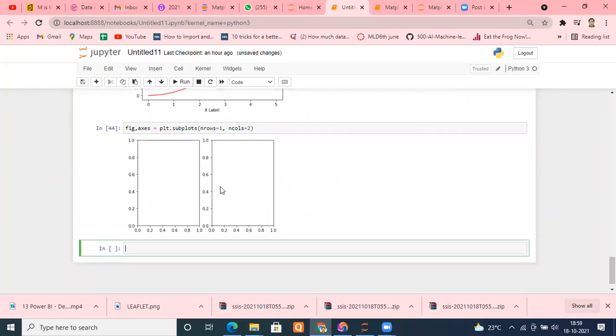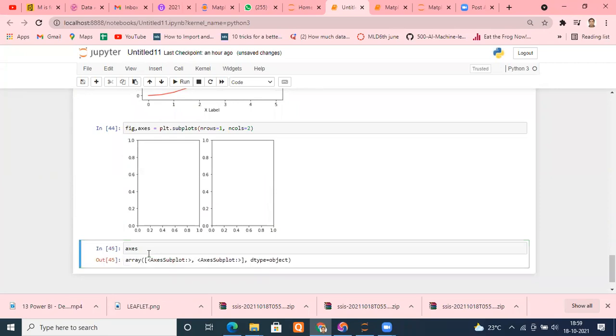It generated two axes for me automatically. One is this one, and this is the second one. And if you want to see what axis is having, axis is having two matplotlib canvases for you. You can check it. Type axis here.